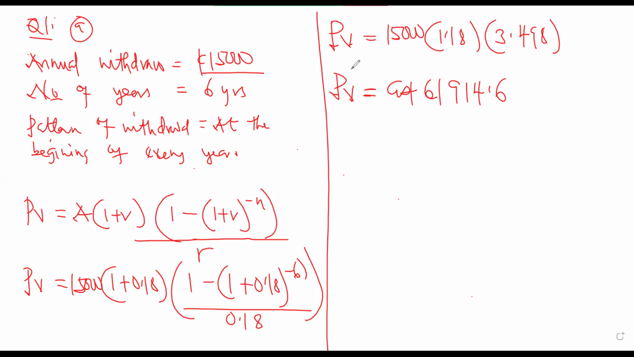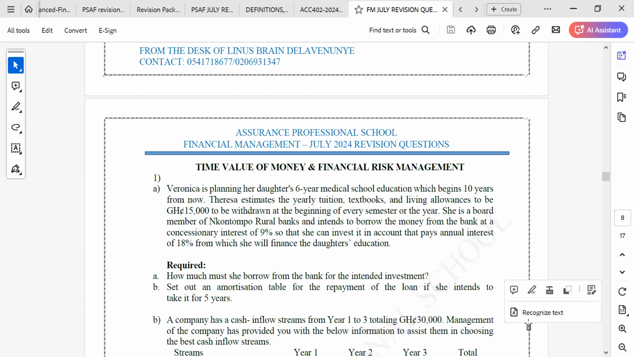So if you do it one by one up to the end of the 6 years, the balance at the end of the 6 years will actually be 0. Okay, so this is the amount that she has to borrow at the start of the tuition. Set out an amortization table for the repayment of the loan if she intends to take it for 5 years. So we know the amount that she'll be borrowing now.